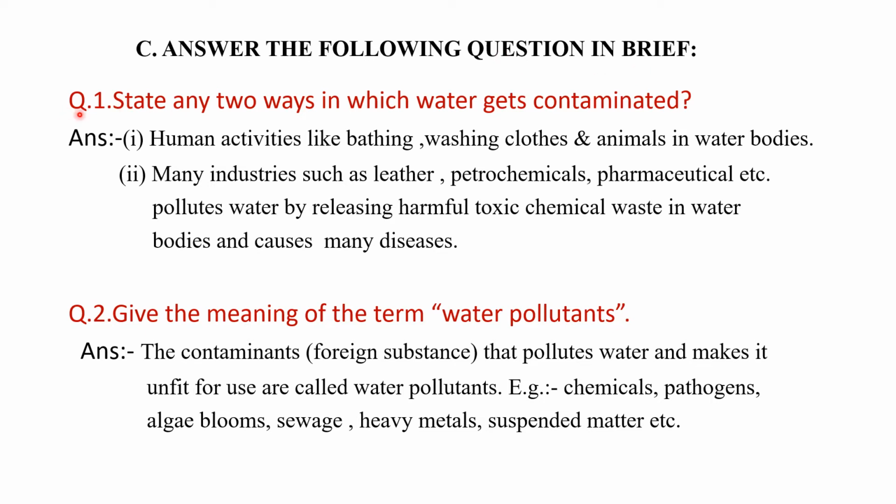The first question is: state any two ways in which water gets contaminated. Contaminated can also be said as polluted. So you can say polluted instead of contaminated. There are many ways by which water gets polluted.